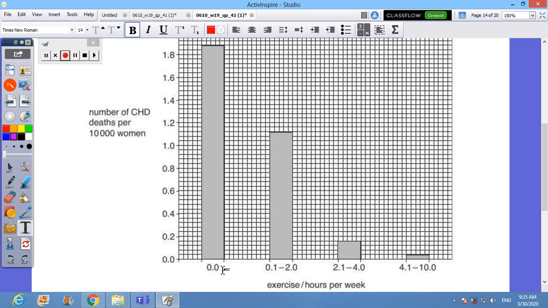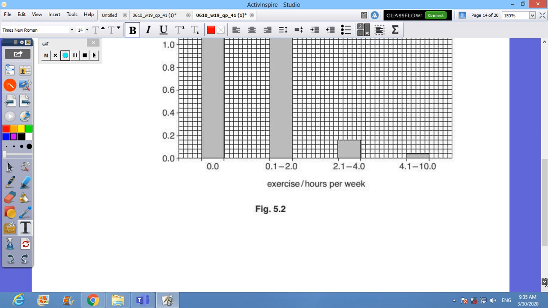I can find that those who didn't take any exercise have the tallest column, and the ones taking between 4.1 and 10 hours of exercise per week are the ones who have the shortest column.